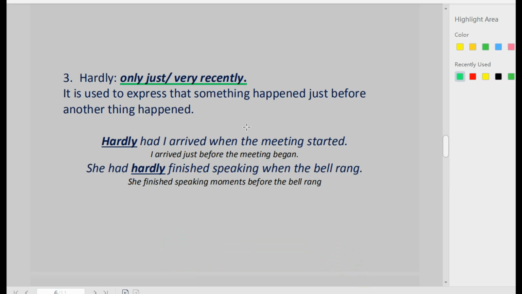In this example, let's see it. Hardly had I arrived when the meeting started. This means that I arrived just before the meeting began. She had hardly finished speaking when the bell rang. This means that she finished speaking moments before the bell rang. Immediately she finished speaking, the bell rang.